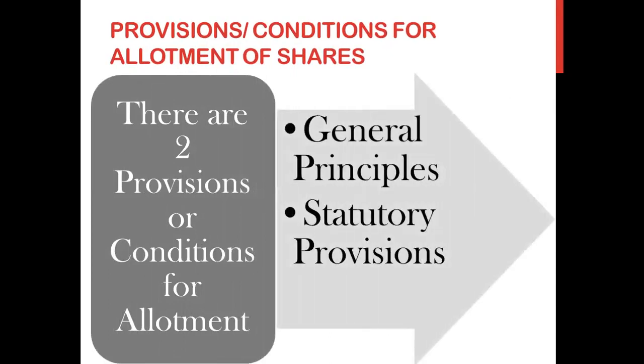In general, I gave you all the smart code PAARC. These were the smart codes. There were 6 general principles the company has to follow and 8 statutory provisions. The smart code was RAMA B COP. So you can go through all these points. I'm just giving you a brush up of the topic which we finished up till now.